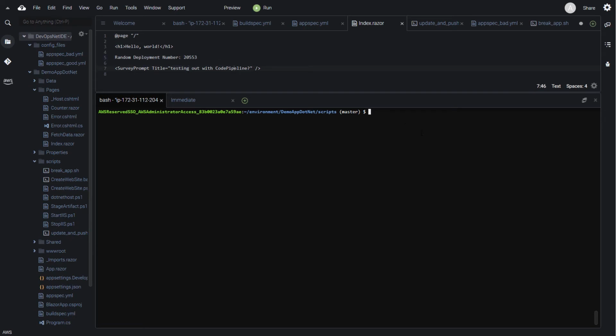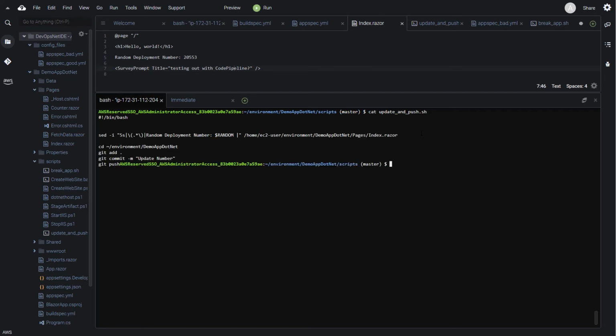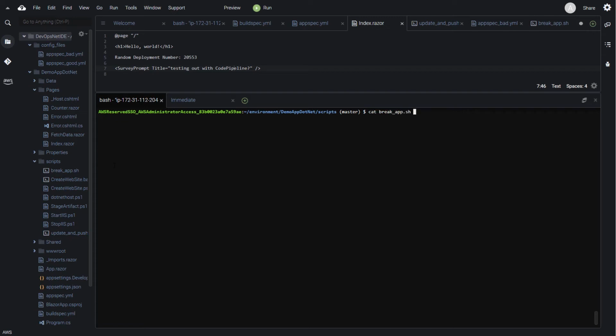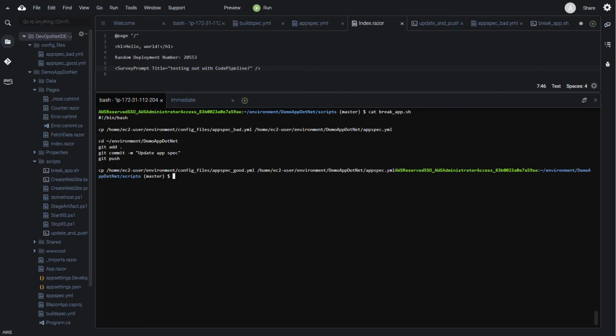Now, what I would like to show is a simple script that we're running, which will go and, for line 5, replace it with a random number, and save that file back to our index. We'll then add, commit, and push that change. We also have a script that will go ahead and break our application.